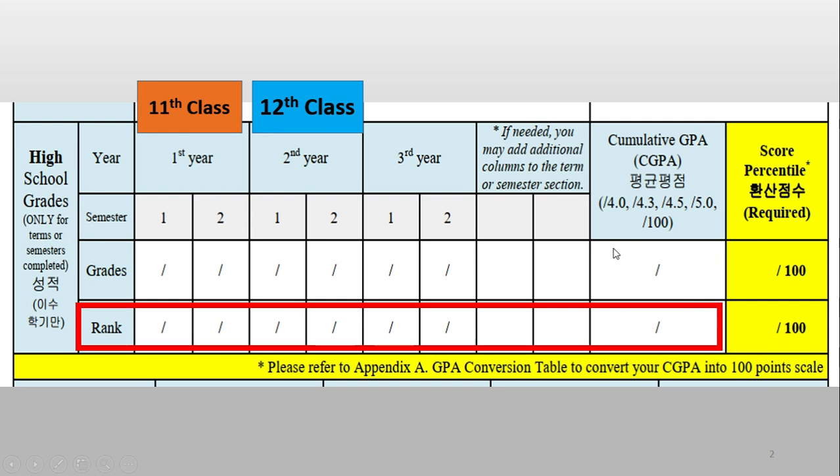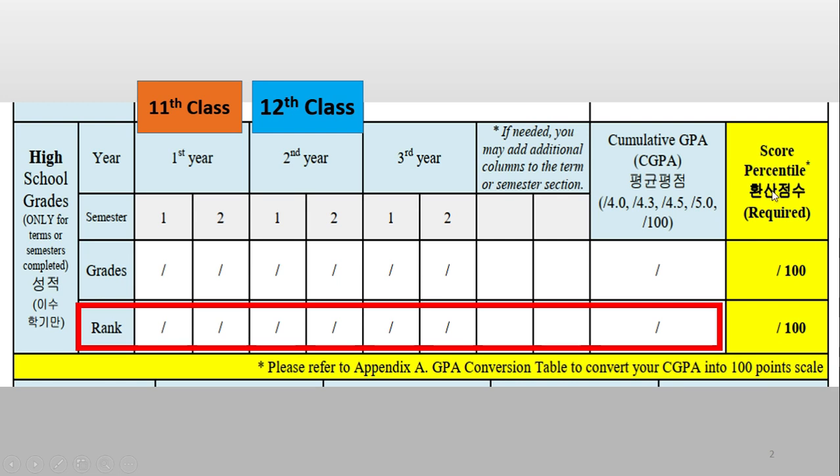This is simply the percent of marks or percentage of marks, if your board is following a marks system. If it is a GPA system, I will give you the conversion table in the incoming slides.